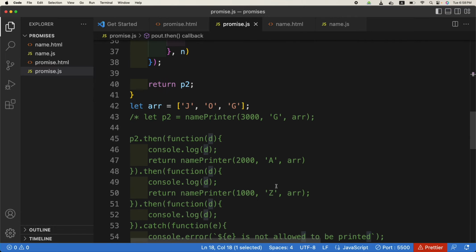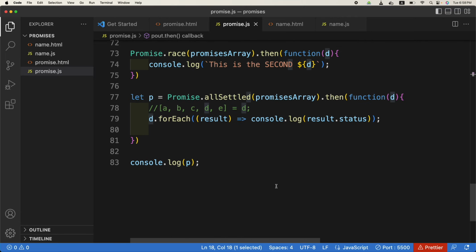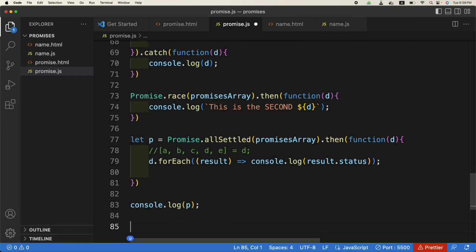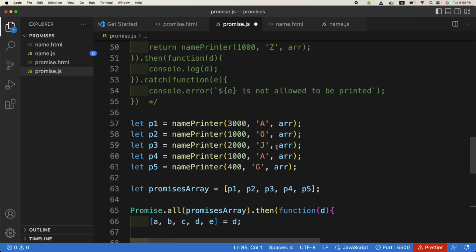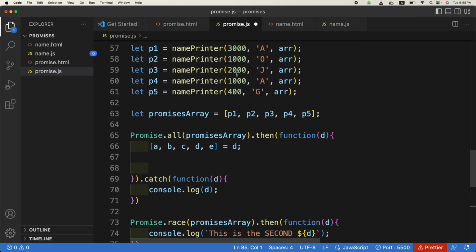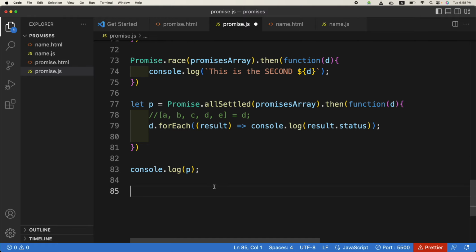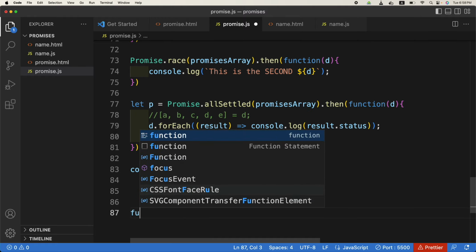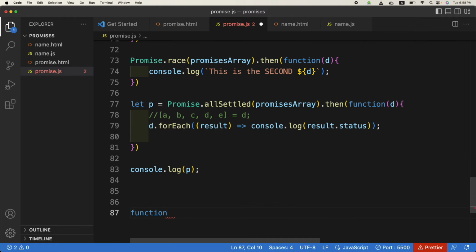So let us create the same example again. I will have to print my name, whatever. I will create a function and call it namePrinterSyncAsync, for example.